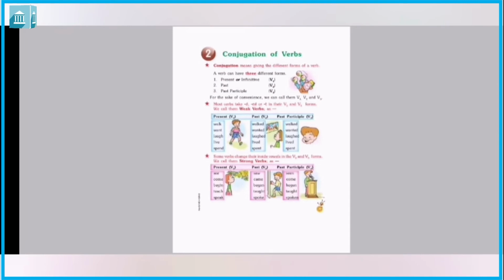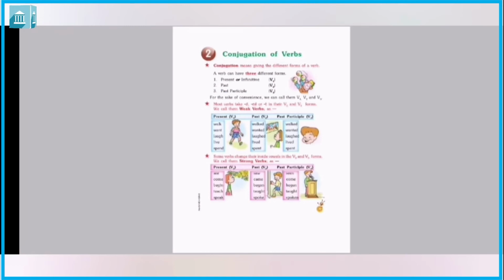So rule of T, past and past participle ending verbs with T, they are weak verbs. For example, build, B-U-I-L-D, build. And in past tense, V2 form, it will be built, B-U-I-L-T, built. And in past participle also, it can be B-U-I-L-T, built.